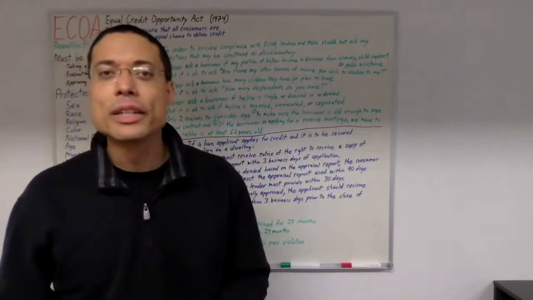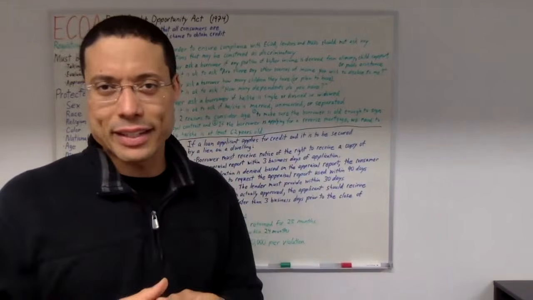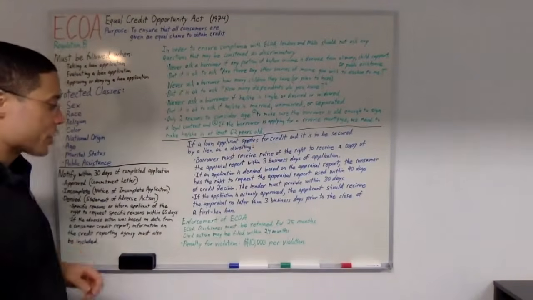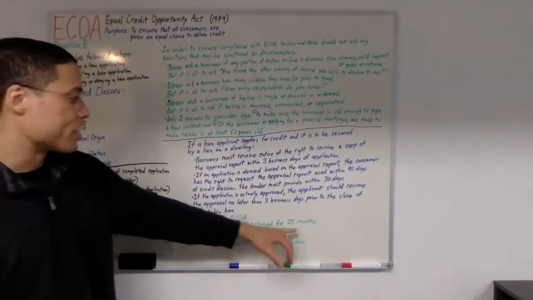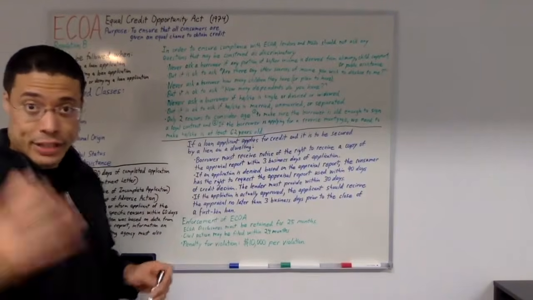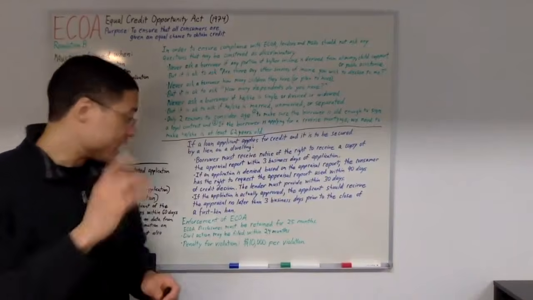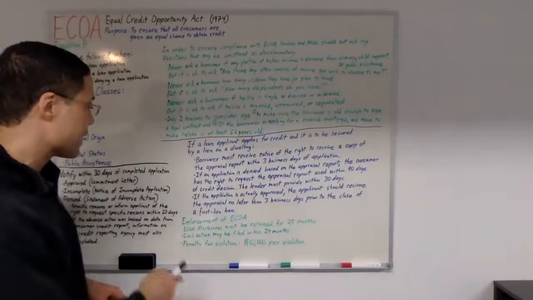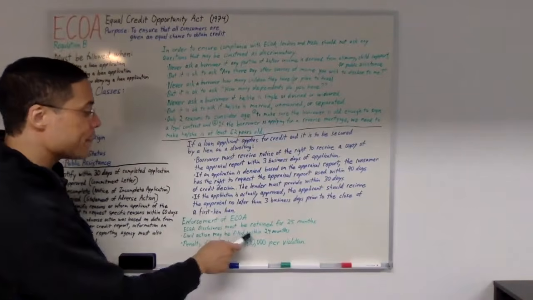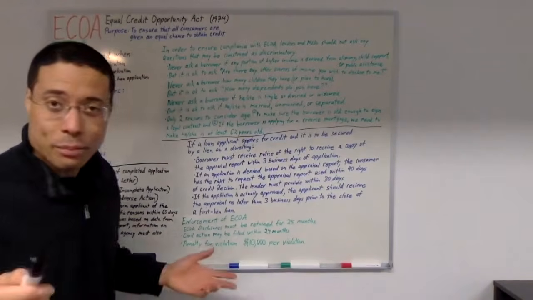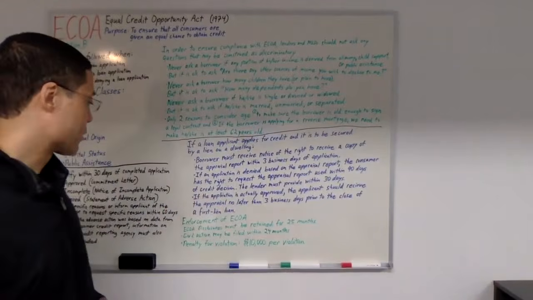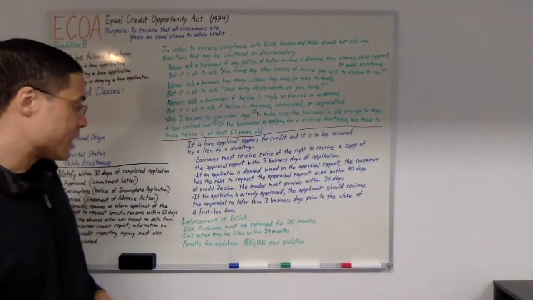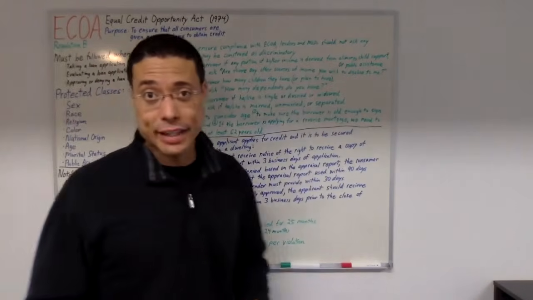Question for you. What is the enforcement of ECOA? ECOA disclosures must be retained for 25 months. 25 months, so that's 2 years and 1 month, right? ECOA disclosures must be retained for 25 months. And that makes sense because civil action may be filed within 24 months, 2 years. Now, the penalty for violation of ECOA is $10,000 per violation.